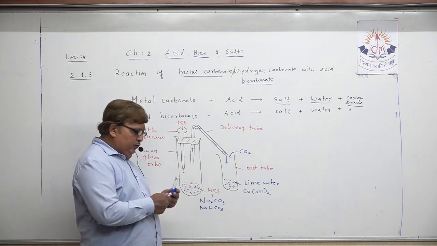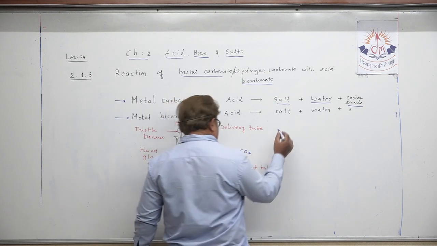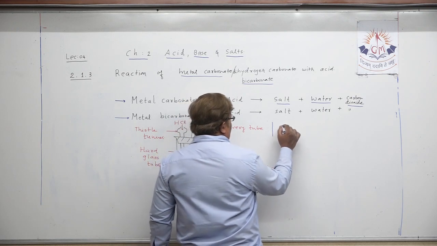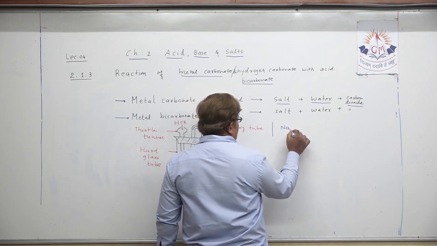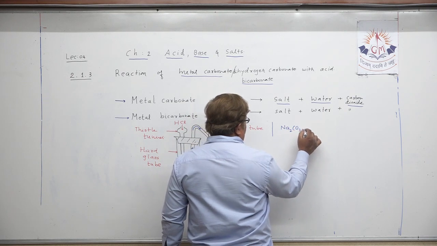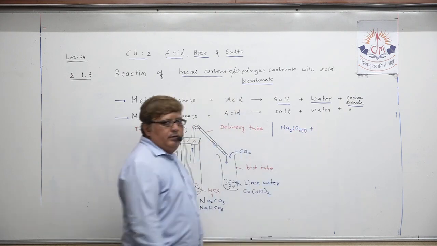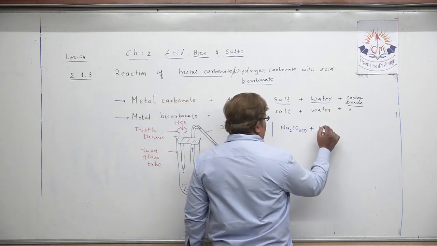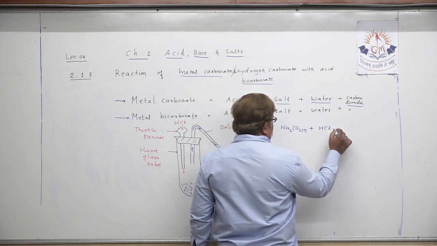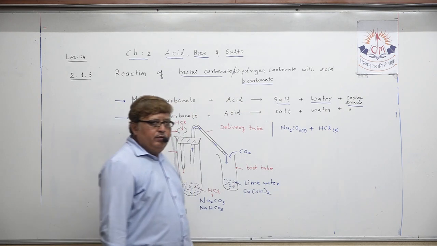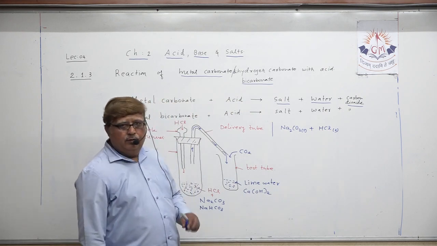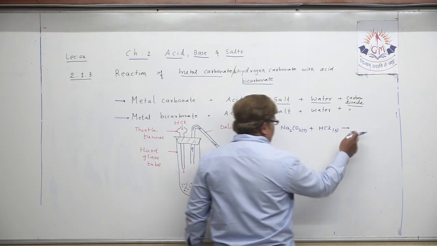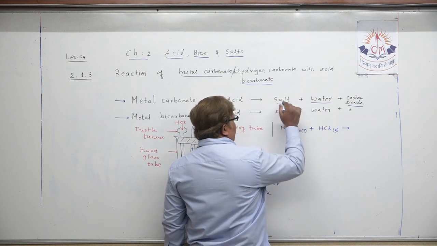If we have taken sodium carbonate, my dear student, write the chemical equation for this. I am writing it here. Na2CO3, that is in solid form. Understood? When Na2CO3 reacts with HCl, that is hydrochloric acid in liquid form, the reaction takes place between these two, and which are the products? I am continuing and writing here.